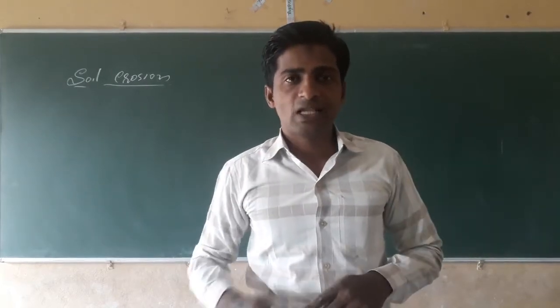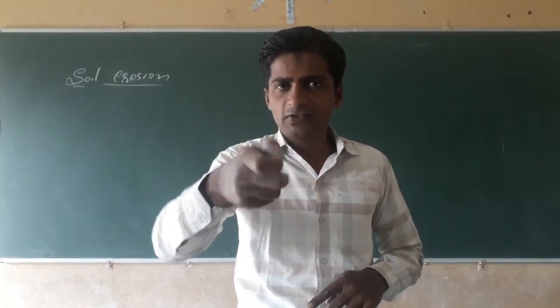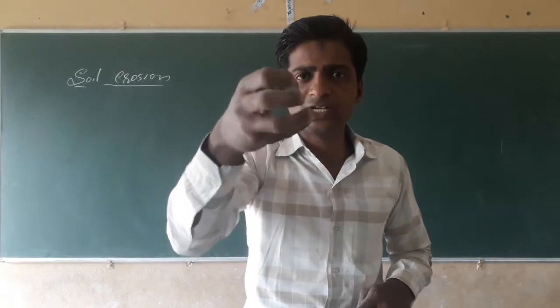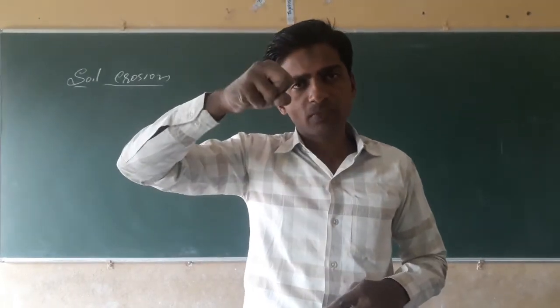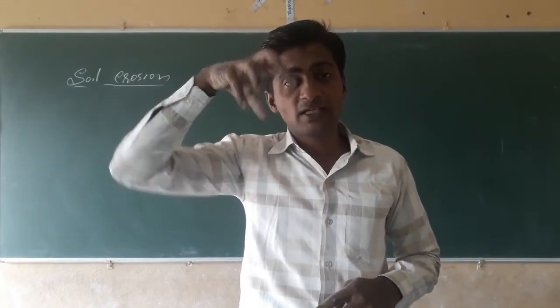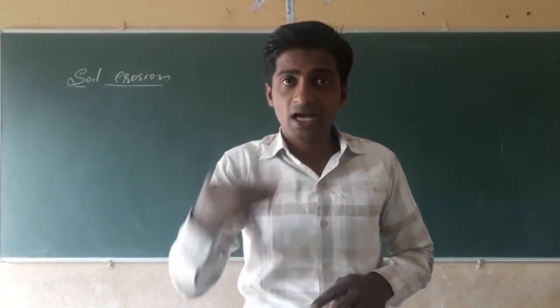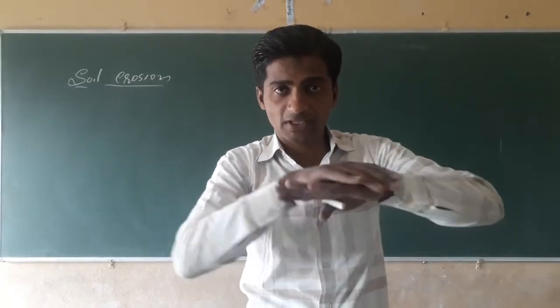The top layer of the soil contains soil particles and nutrient materials for the plants. It contains dead organic matter, and soil particles are present on the top layer.